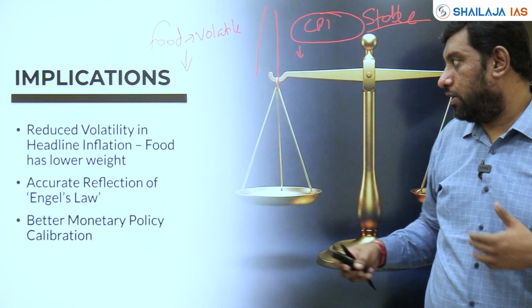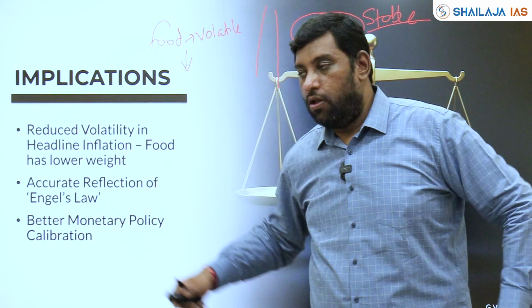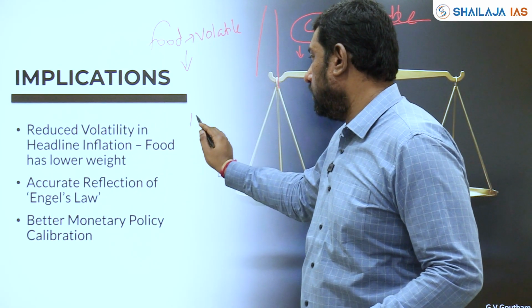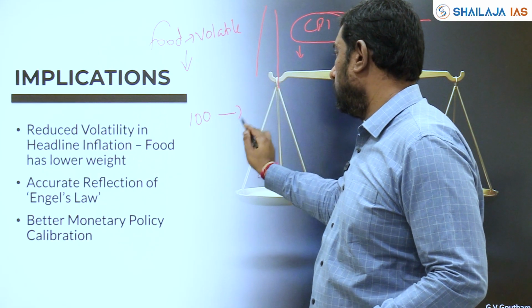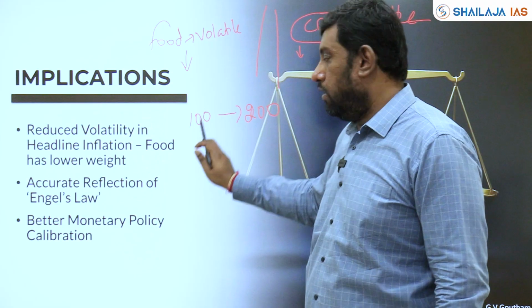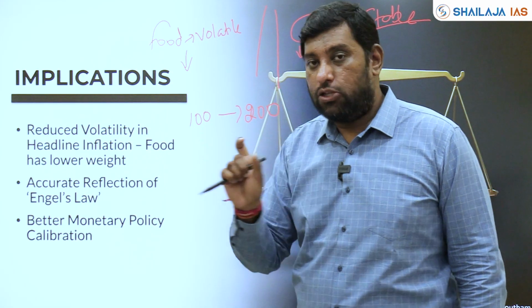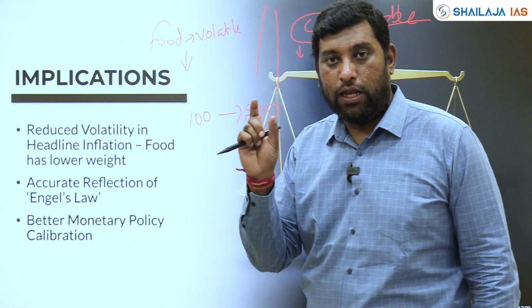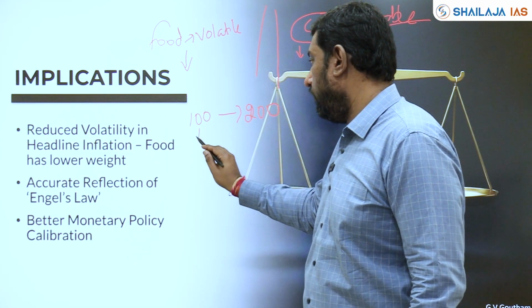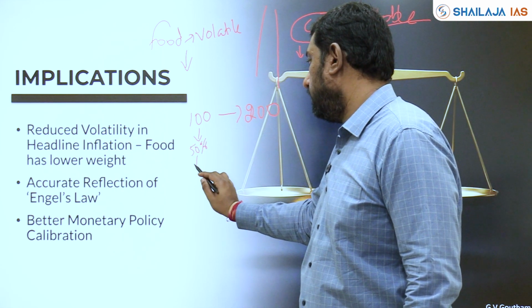The second important implication is that it is an accurate reflection of Engel's law. What does Engel's law say? It clearly says that if the income of an individual is increasing, okay, suppose the income of a person is 100 and it has increased to 200, the percentage of the income that is spent on food items is going to reduce. Okay, for example, if he is spending 50%, that is 50 rupees.